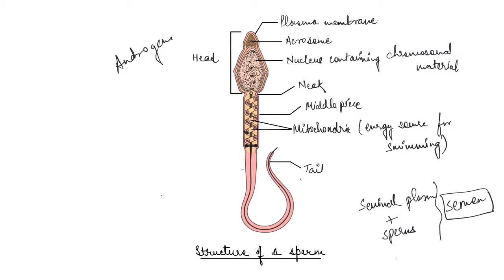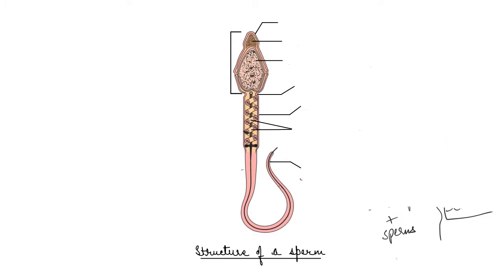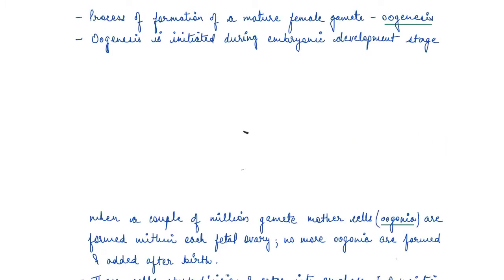Now let's go to the female process, which is oogenesis. Let's study that. The process of formation of the mature female gamete is known as oogenesis, which is marked very differently from spermatogenesis.